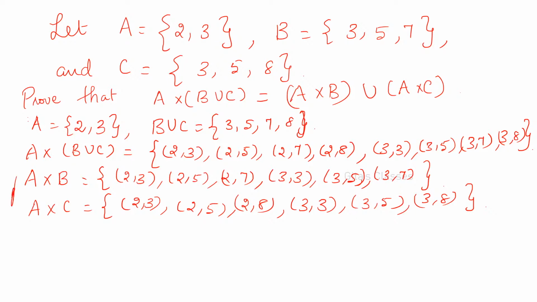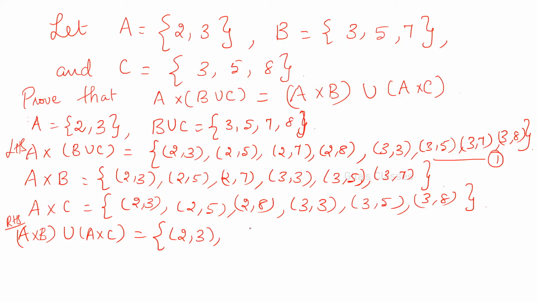Now we have to take the union between these two sets, right? So let us take the first one as equation number 1 and the second one. This is LHS, okay? And this is RHS. The right hand side is (A cross B) union (A cross C), that is, the union of these two sets. So first let us write all the elements from A cross B, that is (2,3), (2,5), (2,7), then (3,3), (3,5).